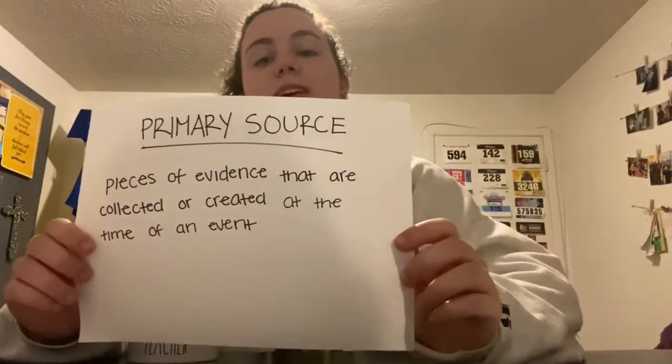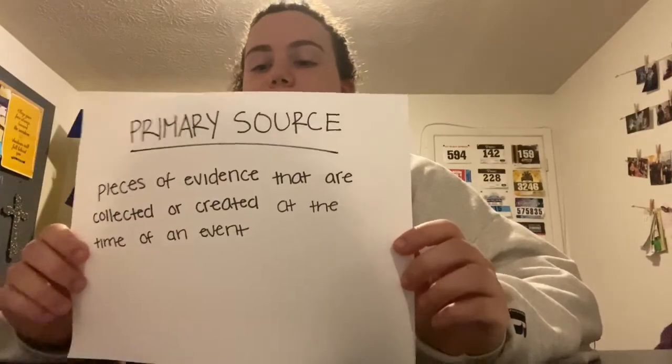First we'll start with primary source. A primary source are pieces of evidence that are collected or created at the time of an event. This is anything that is created while an event is happening that can be used at a later date that we can reflect on. So a primary source could be a lot of different things. It could be an opinion poll, it could be a diary entry, it could be a journal, it could be a picture, it could be a video, something that's created in the moment that we'll look back on.